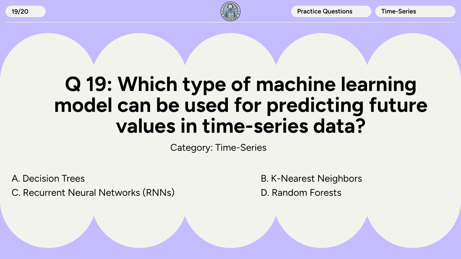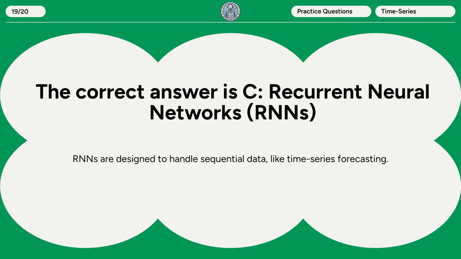Question 19. Which type of machine learning model can be used for predicting future values in time series data? A. Decision trees. B. K-nearest neighbors. C. Recurrent neural networks. D. Random forests. The correct answer is C. Recurrent neural networks. RNNs are designed to handle sequential data, like time series forecasting.